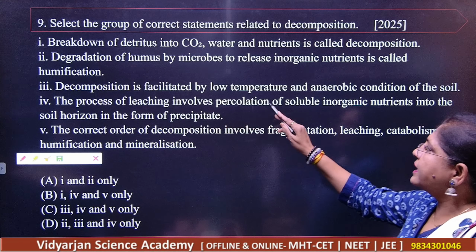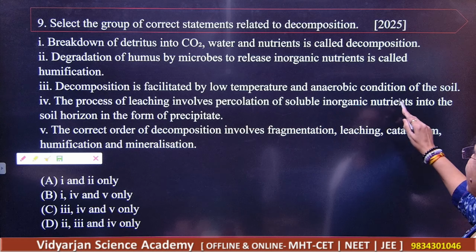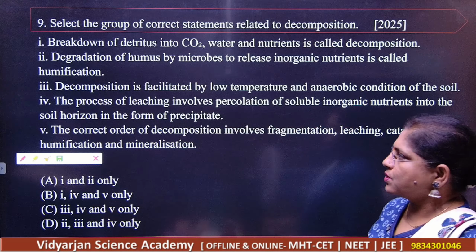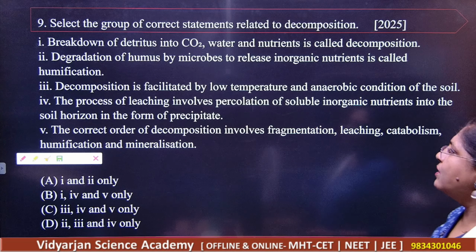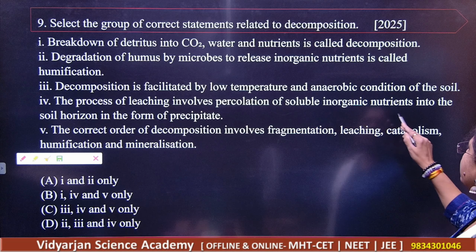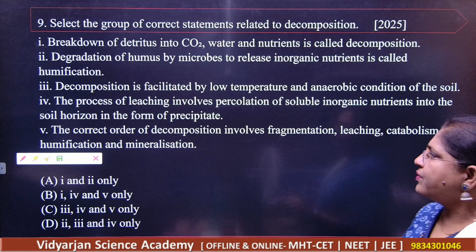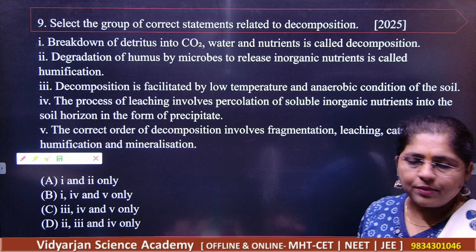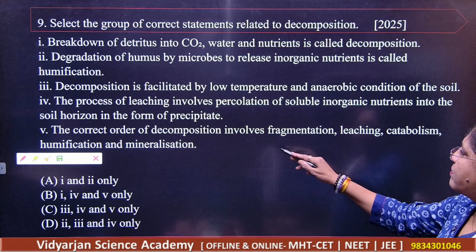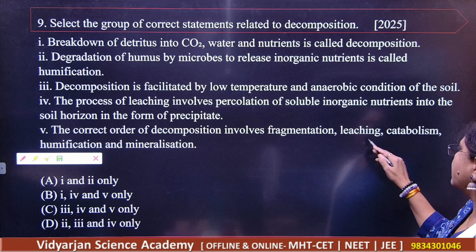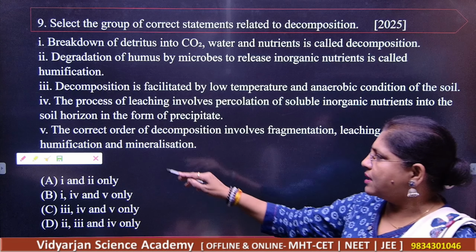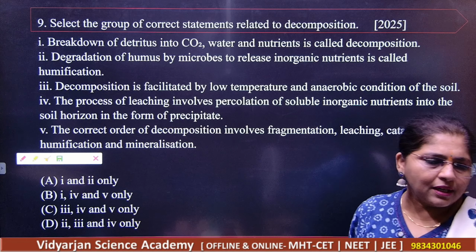Decomposition is facilitated by low temperature and anaerobic condition of the soil. The process of leaching involves percolation of soluble inorganic nutrients into soil horizon in the form of precipitate. Okay? The correct order of decomposition involves the fragmentation, leaching, catabolism, humification and mineralization.